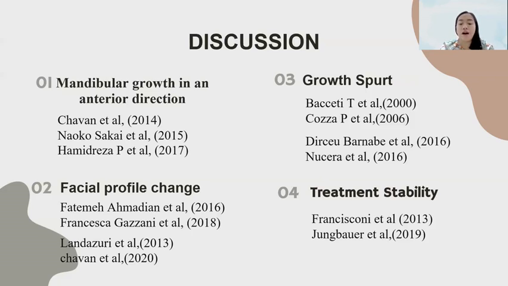Francisconi et al. and Zimbauer found overjet stability as a result of mandibular growth, proclination of the mandibular incisor, and palatal movement of the maxillary incisor, improvement of the sagittal relationship of the first molar, and change in the facial profile. It must be taken into account that in addition to being influenced by functional devices, psychological change occurs in patients at the stage of growth and development.